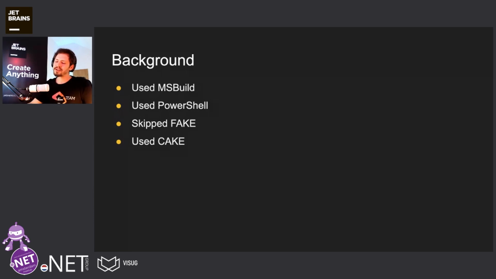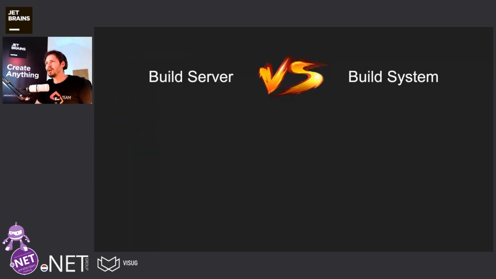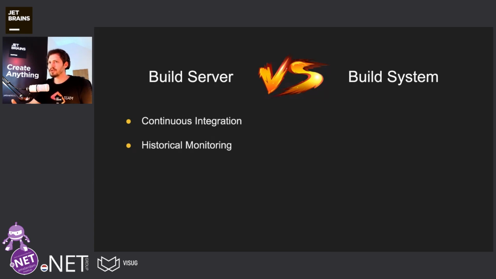Now, another disclaimer, and you might wonder, why should I use a build system if I have a build server like TeamCity, Azure Pipelines, and all that stuff? So yes, build servers have the advantage. We can do continuous integration in a team. Yes, we also have historical monitoring, for instance, to see which tests are flaky and all that stuff. We have build parallelization, of course, to run tests in parallel, for instance. And we also have queue optimization.